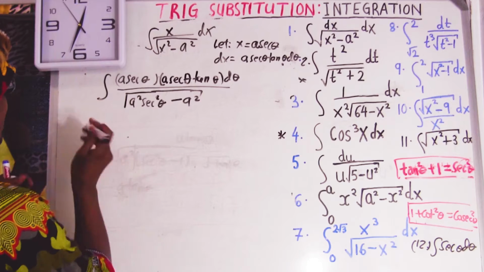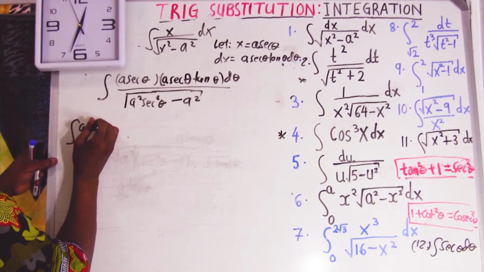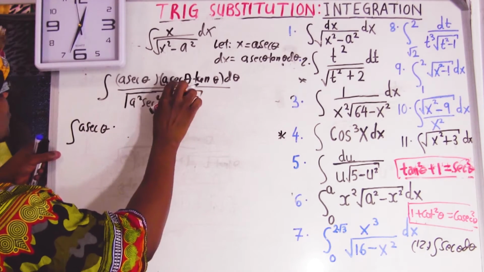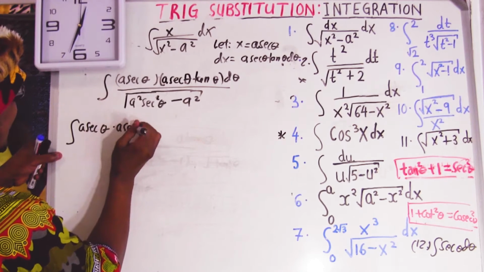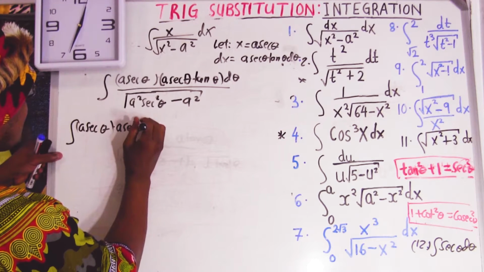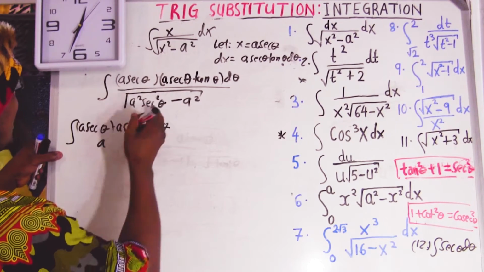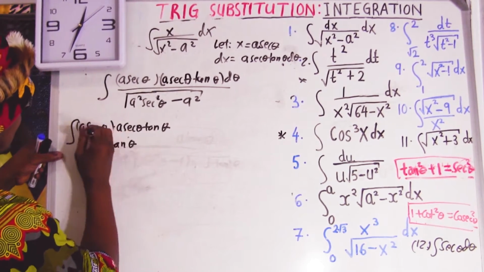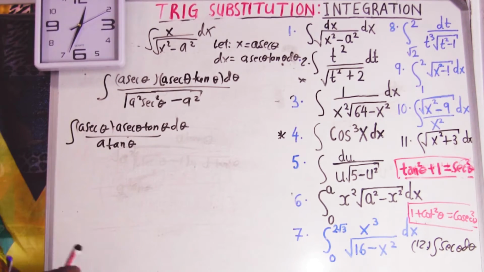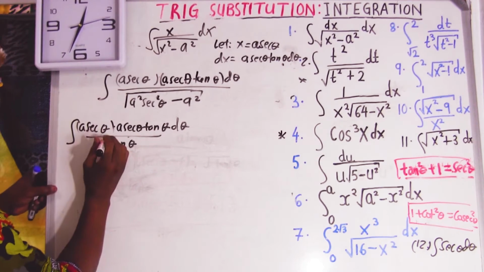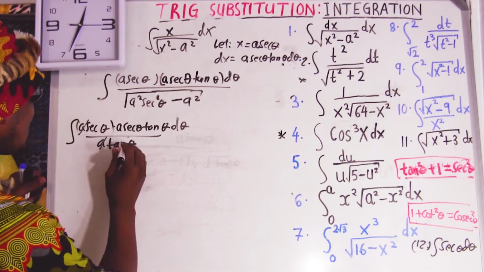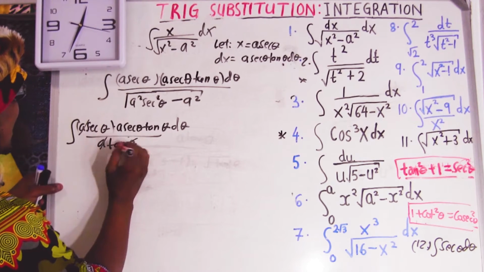So then it's going to become integral a sec theta tan theta d theta over a tan theta. Some of the stuff is going to cancel. For example, a is going to cancel with the a, and tan and tan is going to cancel.